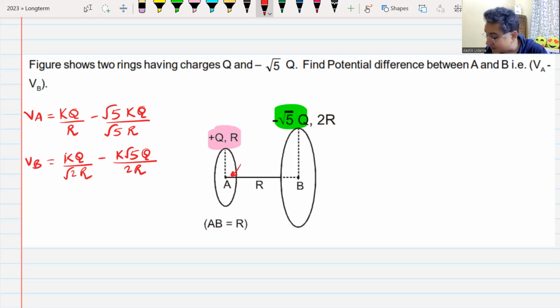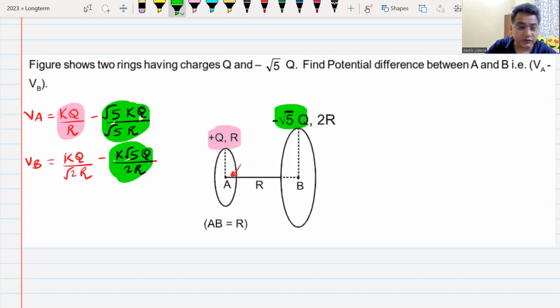Do we understand how I calculated this? Yes, sir. This is the potential due to the pink ring and this is the potential due to the green ring. Everyone understands this, yes or no?